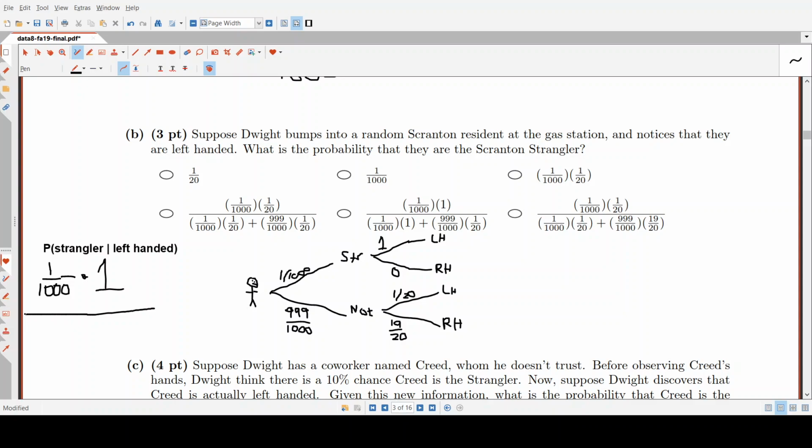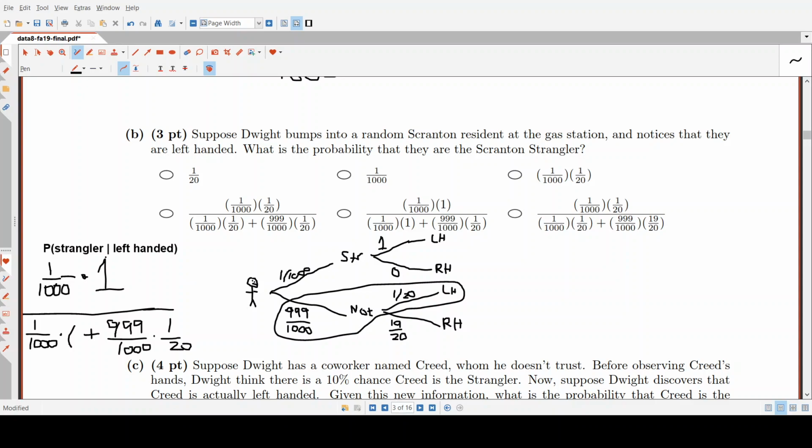And so we're going to divide this by 1 over 1,000 times 1, plus the chance of not being the strangler and being left-handed. That would be this chain right here: 999 over 1,000 times 1 over 20.